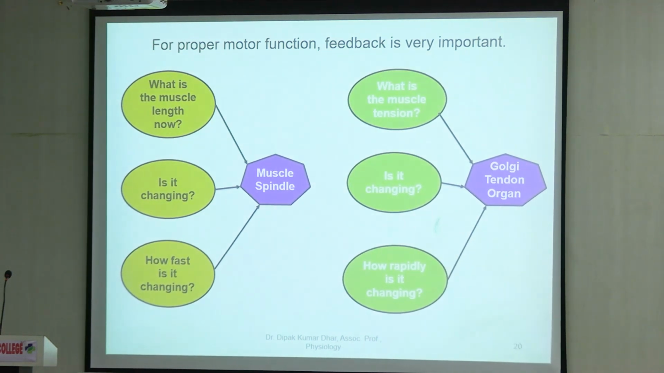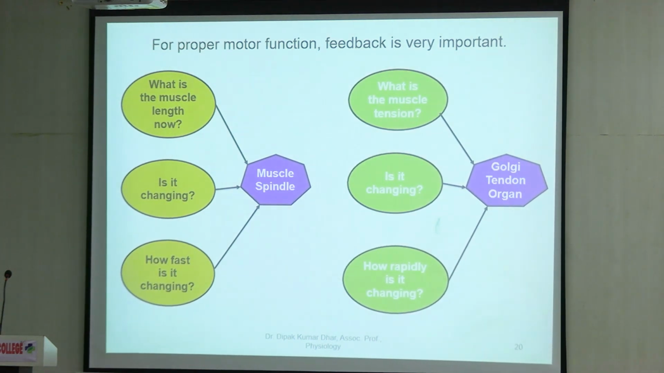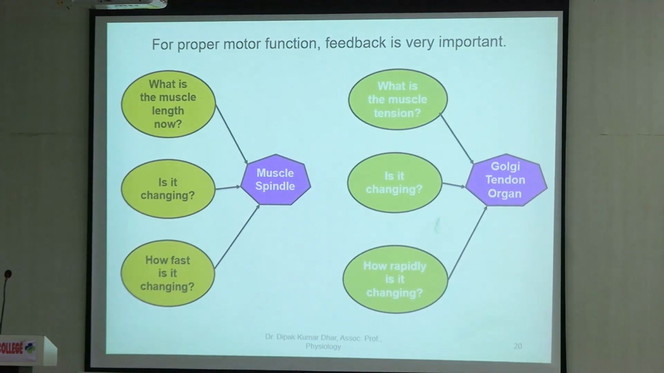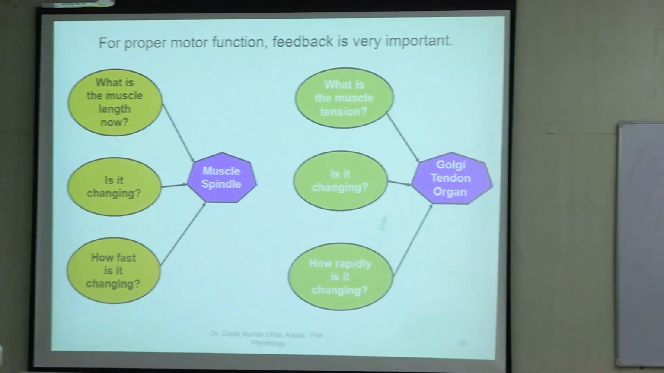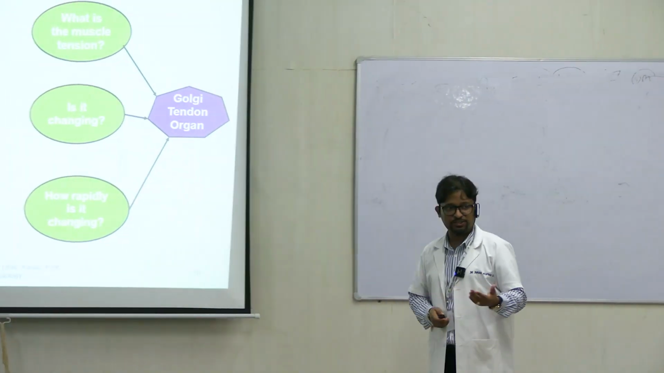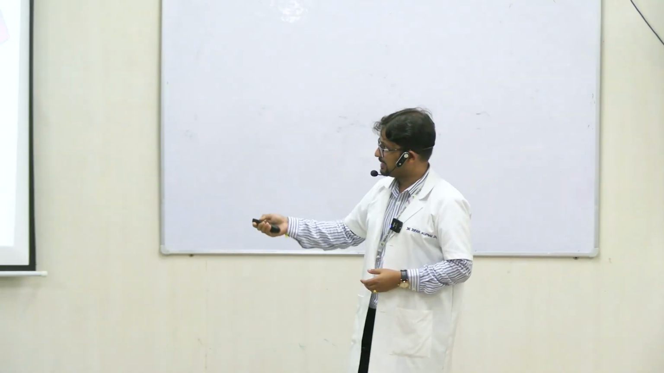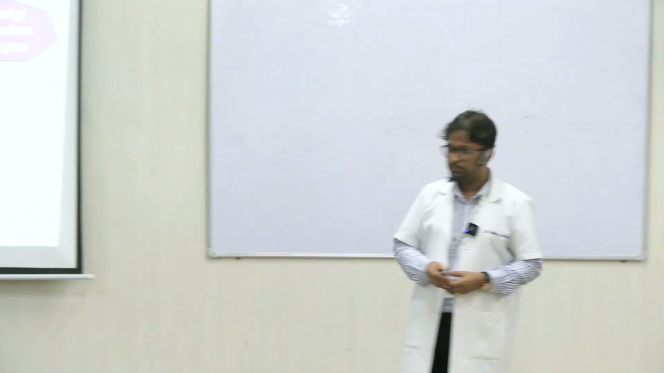One type of feedback is instantaneous: at this moment, what is the length of the muscle, just at which activity has started. What is the length of that particular muscle, is the length changing, right, and if it is changing, what is the rate or speed at which the length is changing. So these three aspects are detected by the muscle spindle, right.